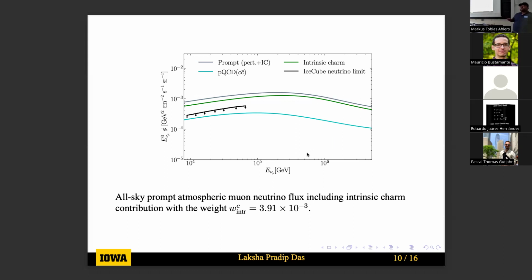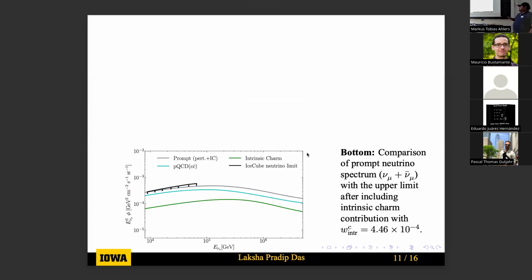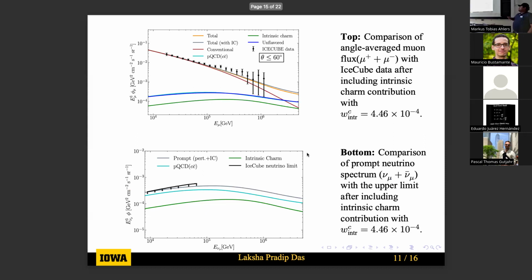So we must add the amount of intrinsic charm such that we do not exceed the upper limit, but try to saturate the upper limit set by IceCube. If we do that, we find the normalization to be 4.4 times 10 to the power minus 4, which is 10 times less than the normalization that we found in the case of muons. But what happens to the muons? We see that there is still some discrepancy between the observed data and the theory predictions.